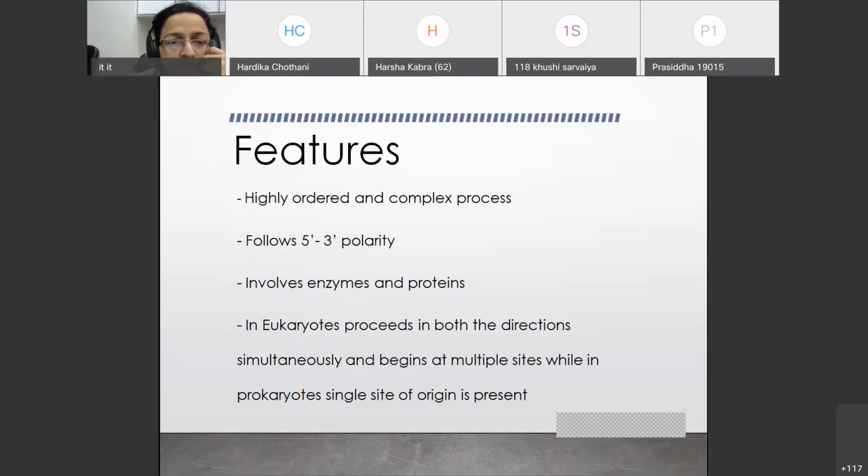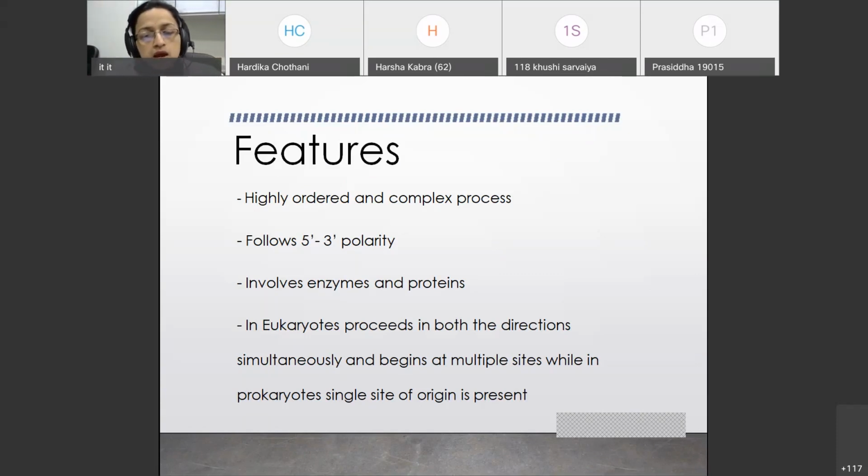Now, coming to replication as such, there are certain features of replication. It is a highly ordered and complex process. It always follows 5' to 3' polarity. It involves a number of enzymes and proteins. In eukaryotes, it proceeds in both directions simultaneously and begins at multiple sites, while in prokaryotes, a single site of origin is present. So this is a very important difference between prokaryotic and eukaryotic replication.